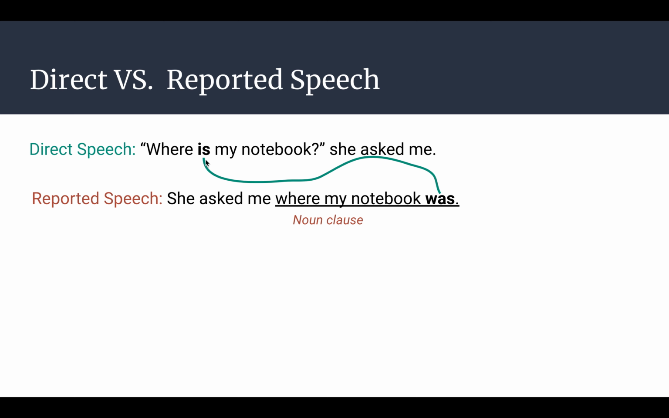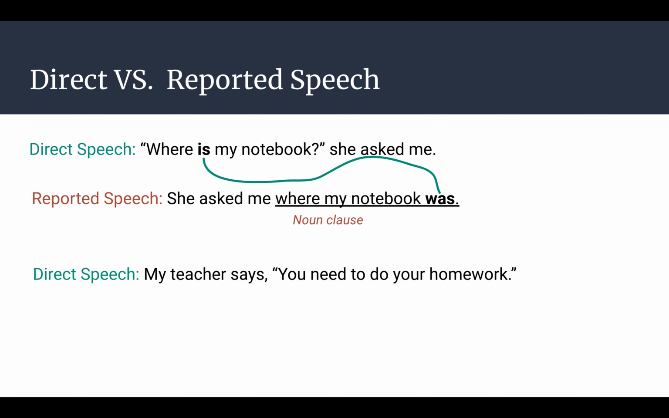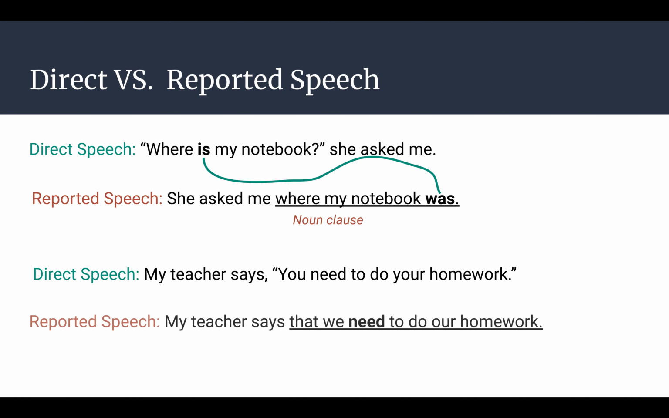In reported speech, sometimes the verb will change. For example, in direct speech, it was "is," now it becomes "was." So present simple changes to past simple. Other times the verb won't change. Let's look at another example. Direct speech: "My teacher says you need to do your homework." Reported speech: "My teacher says that we need to do our homework."